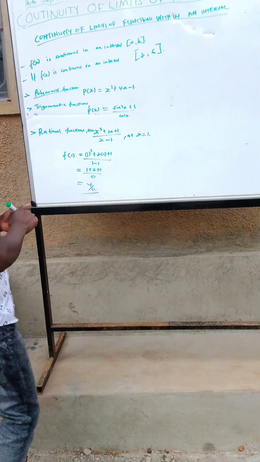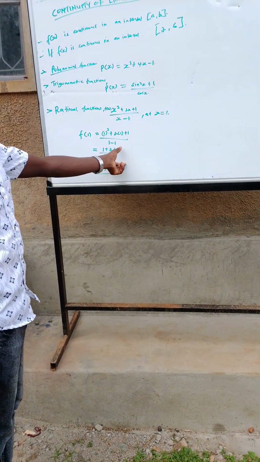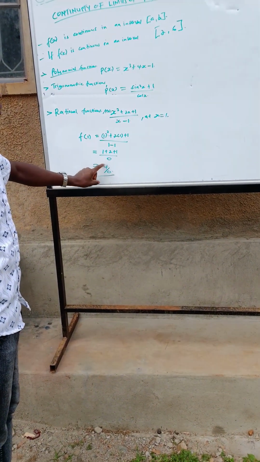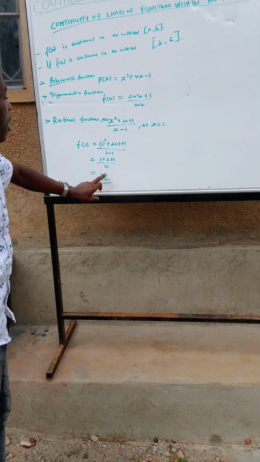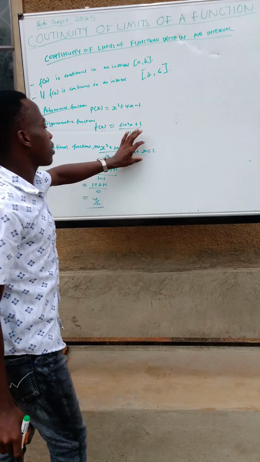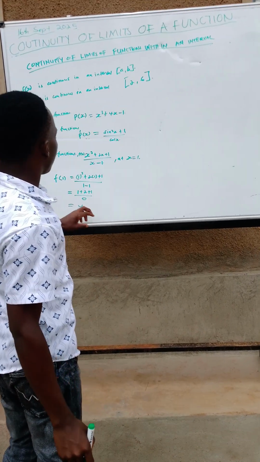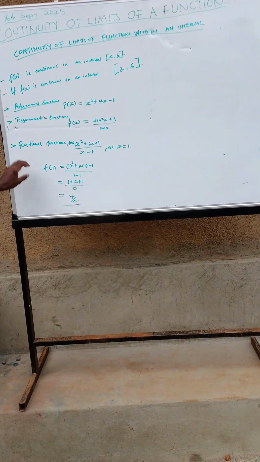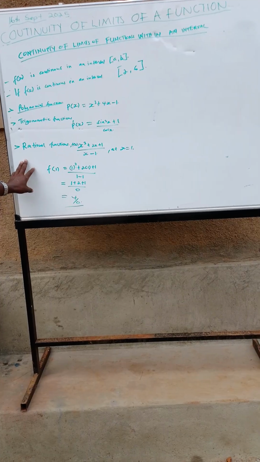Why? Because the denominator is 0. You can't divide 4 by 0, meaning that the functional value at x equals 1 is undefined, meaning that this function is not continuous at x equals 1.